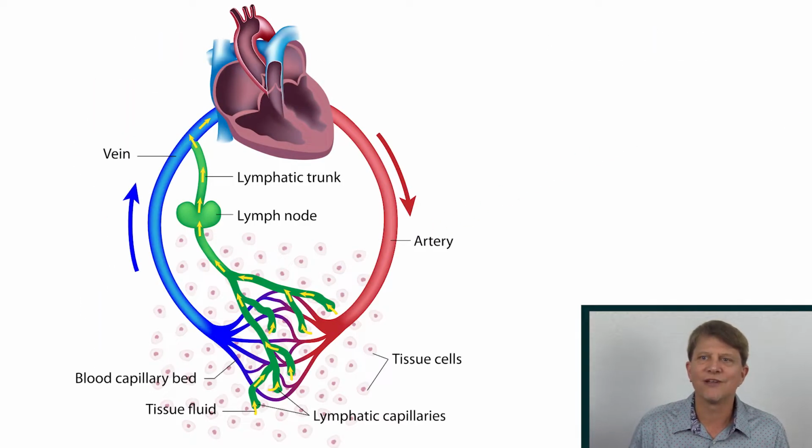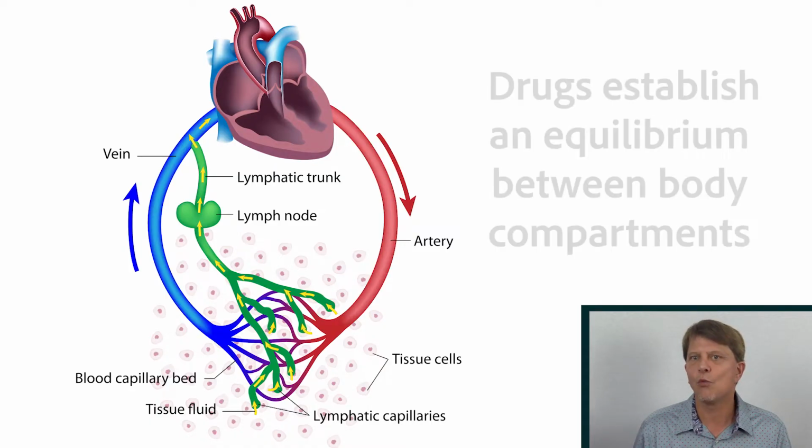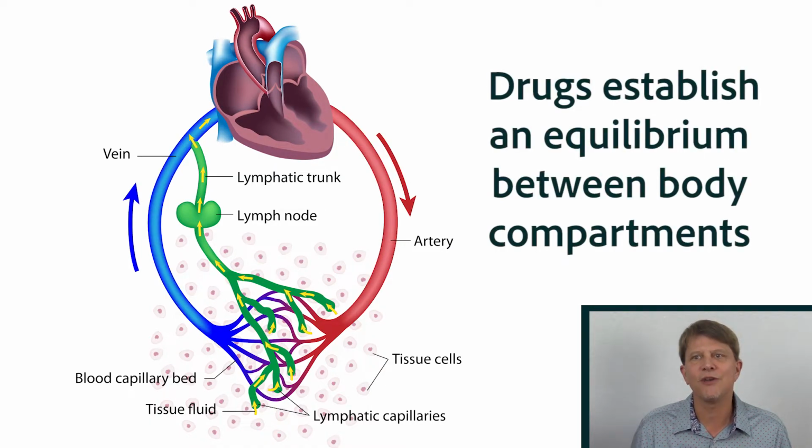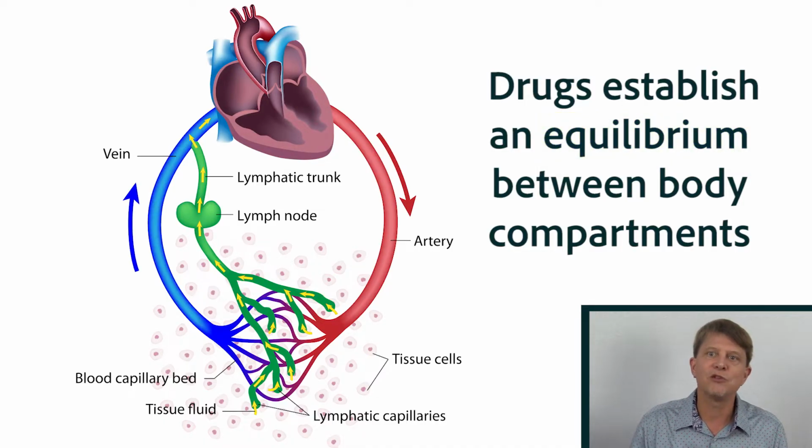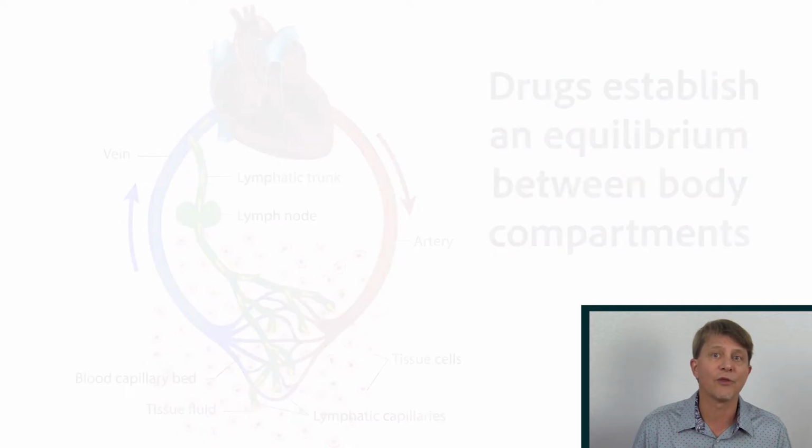The other important concept about distribution is the way in which the drug is distributed among the four major body compartments: the blood, the fat, the extracellular fluid, and the intracellular fluid. And as a drug enters a compartment, for instance the blood, the unbound drug begins to distribute into other body compartments, and once again establishing an equilibrium between those body compartments until the drug reaches equilibrium throughout the body.